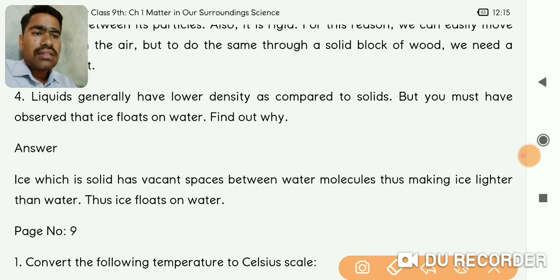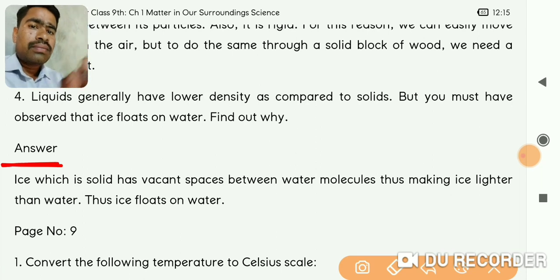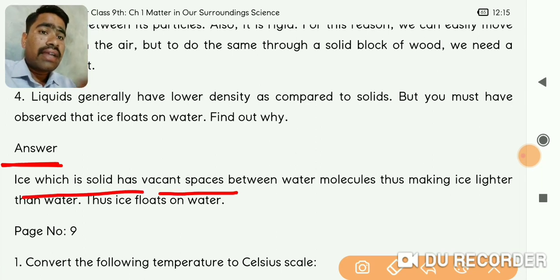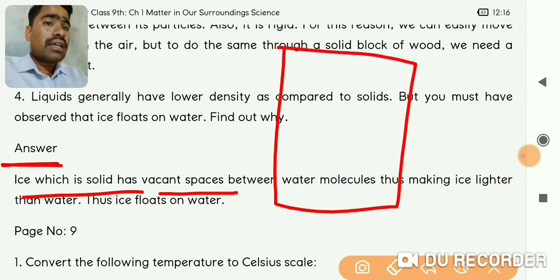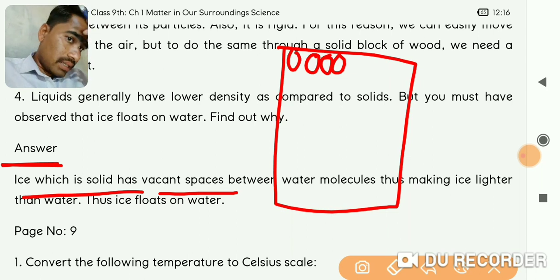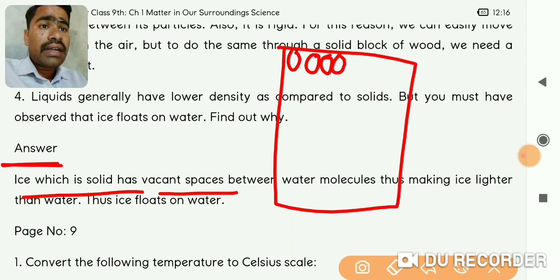The answer is that ice, which is a solid, has vacant spaces between the water molecules. Suppose this is the ice block and these are the particles; in these particles there are vacant, meaning empty, spaces, thus making ice lighter than water.